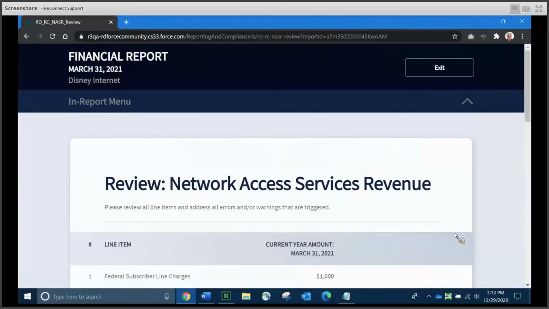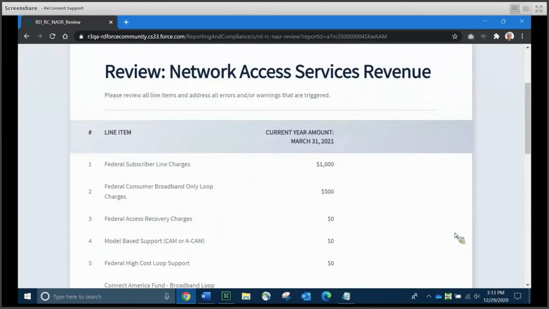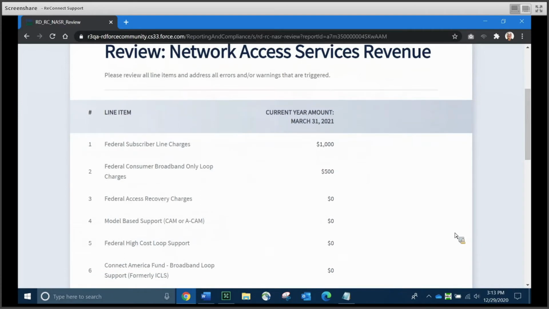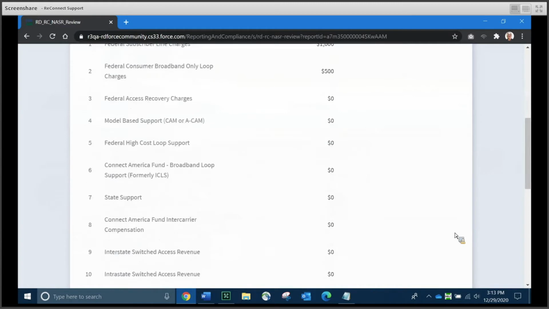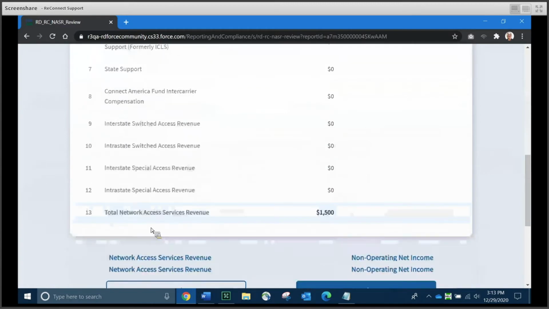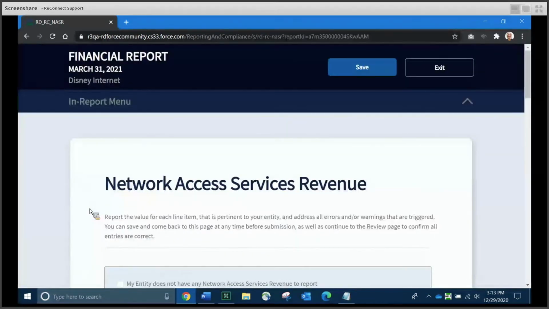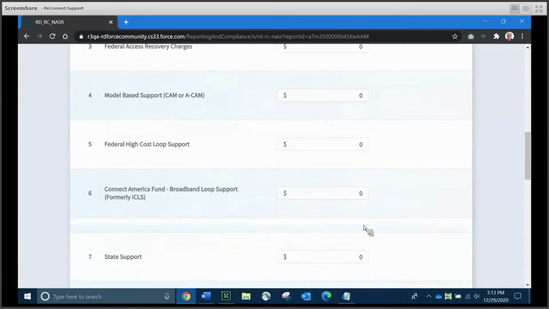You notice we get a little banner up at the top that says our data has been saved successfully. You can close the banner. And we're now on the review page for this particular statement. And again, you can't make any changes on the review page, but it's a good place to stop and take a look and make sure that you've entered everything appropriately. If you haven't, when you scroll to the bottom, simply click the back button, which is going to take you back to the data entry page for this schedule. I'll show you that very quickly here.